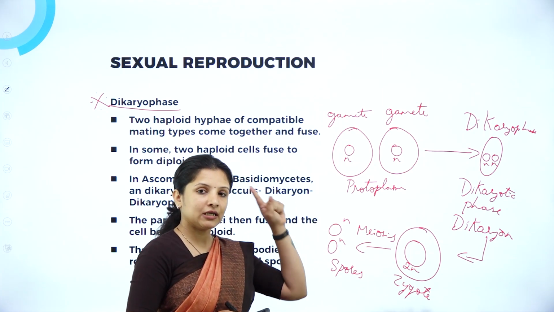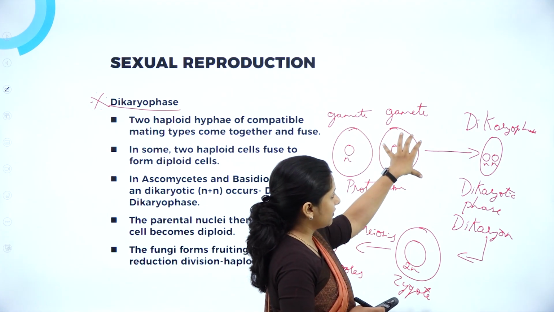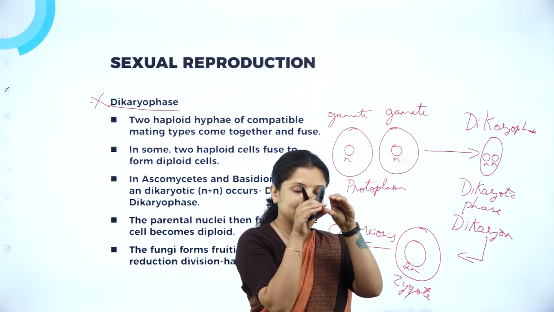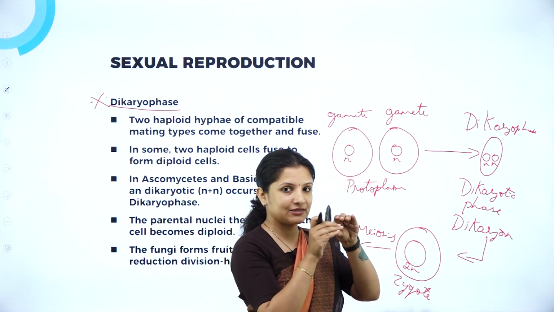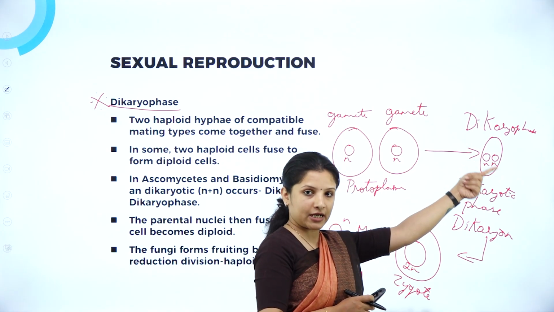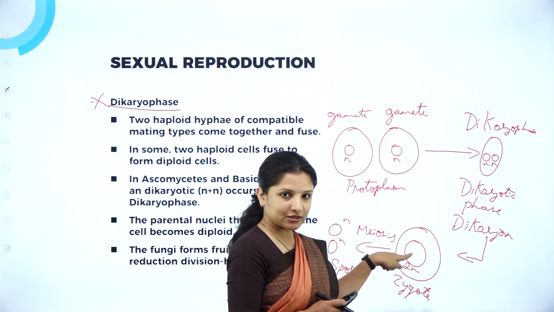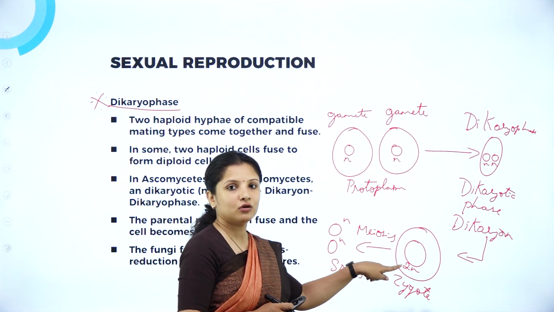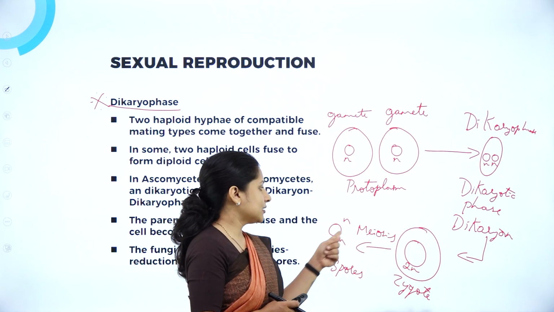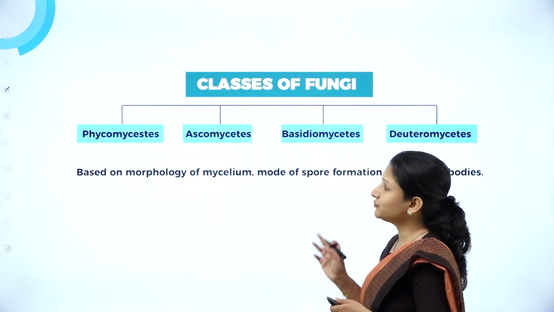But in some fungi, in between there is a stage wherein the protoplasm will fuse, but after that, the nuclei will not fuse. The nuclei will remain separate inside one single cell. Therefore, the cell will be called a dikaryon, and the stage is called the dikaryo phase. Later on, the nuclei of this dikaryon will fuse and become a diploid zygote, which is karyogamy. Then meiosis will occur, wherein they start to produce haploid spores. So this is about the dikaryo phase. It is very, very important.